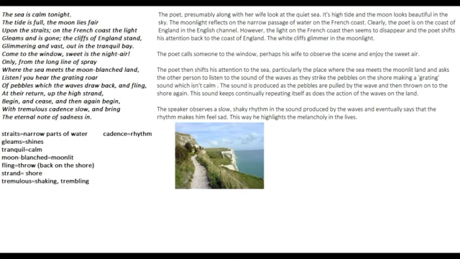This is not a temporary sadness, but the sadness that is engulfing the entire earth, the entire modern period. The speaker observes a slow shaky rhythm in the sound produced by the waves and eventually says that the rhythm makes him feel sad. This way he highlights the melancholy in the lives of the people. So this is what is said by the poet in this stanza.